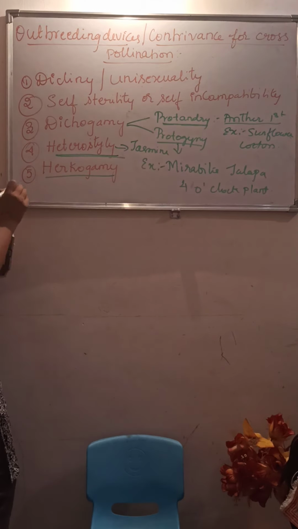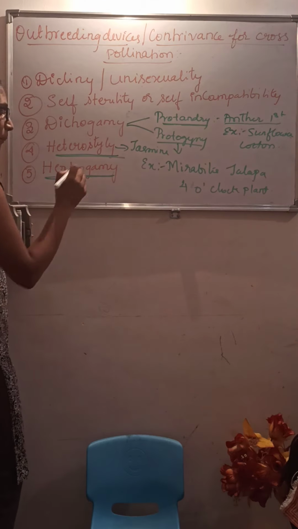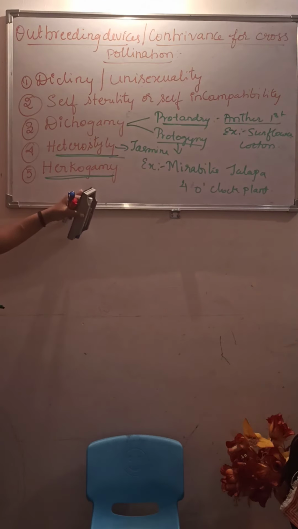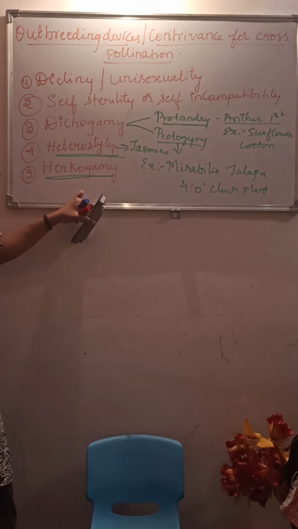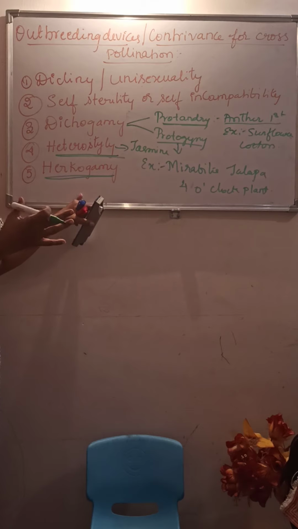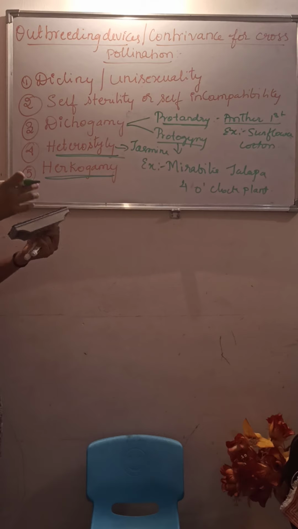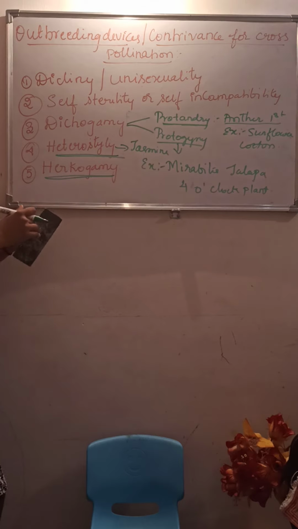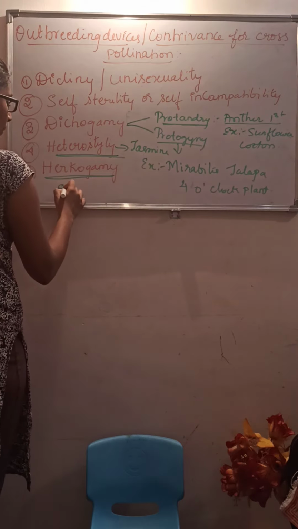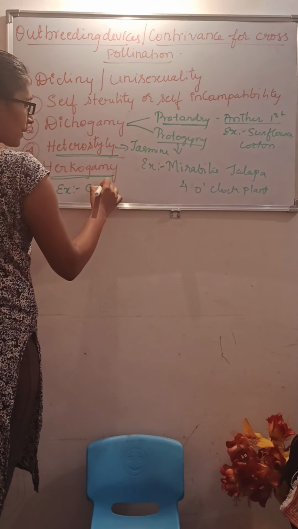Next is hercogamy. What do you mean by hercogamy? These are nothing but barriers which prevent self pollination. Anatomically there will be barriers between the anther and the stigma, so pollination does not occur. That condition we call hercogamy. We can see this in Calotropis.